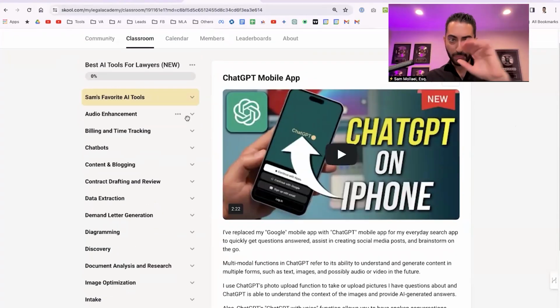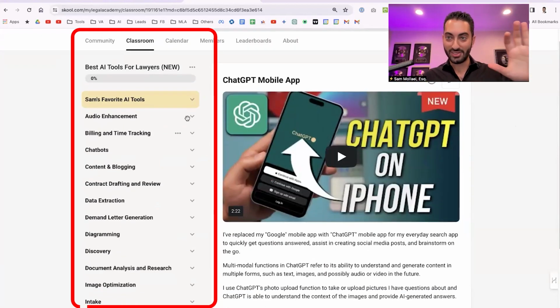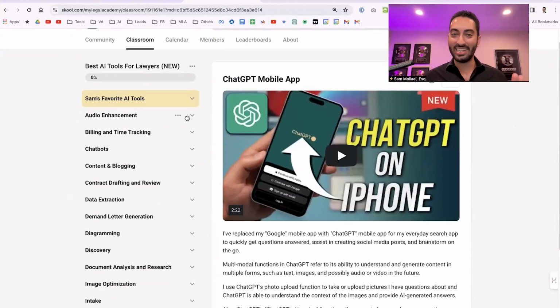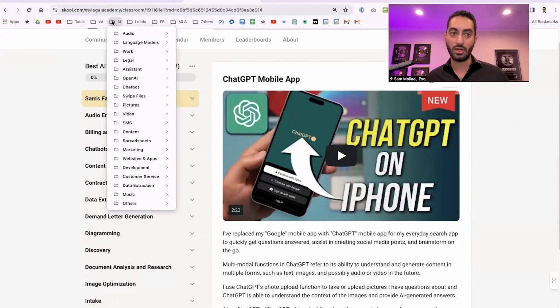All right, so on the left side are the categories. The good part is I categorized it, I cleaned it up. This came from this list that I put together. There were two lists that I have. One was in my bookmarks that I started building over 15 months ago. Little by little, as I was exposed, I started saving them.